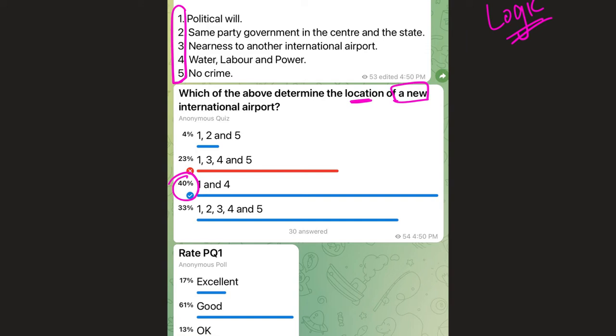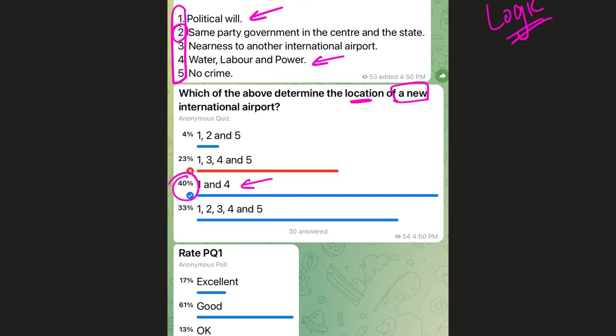So here the answer is 1 and 4 only. So 1 means political will and 4 means water, labor and power. So yes, these are important because without these, such infrastructure projects cannot proceed. And if we look at the other statements, it is important to understand why they are wrong.